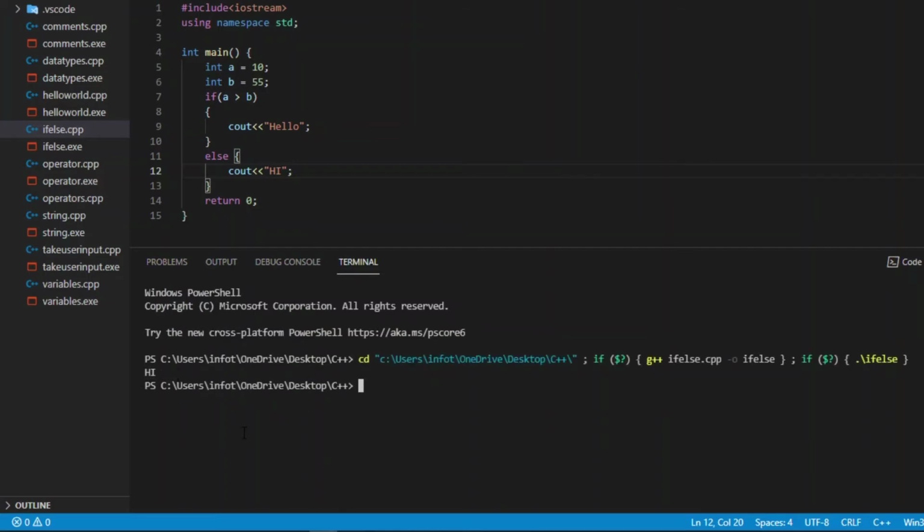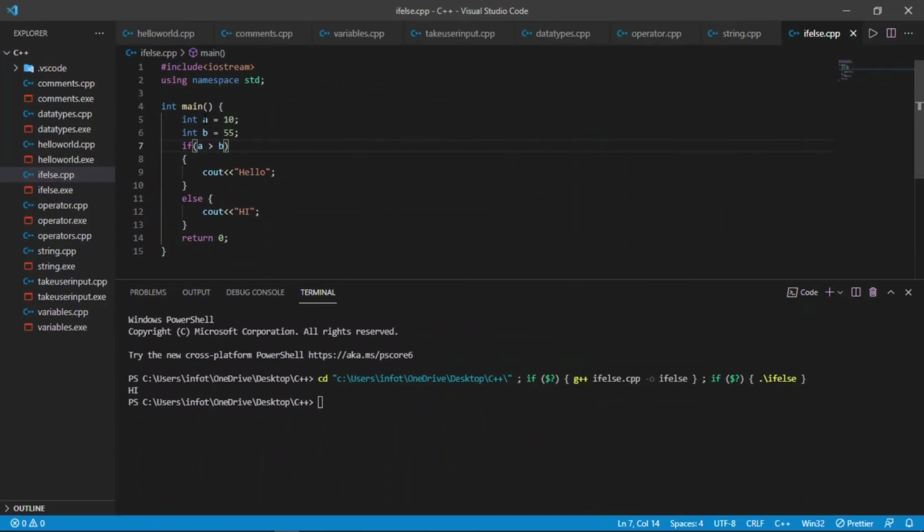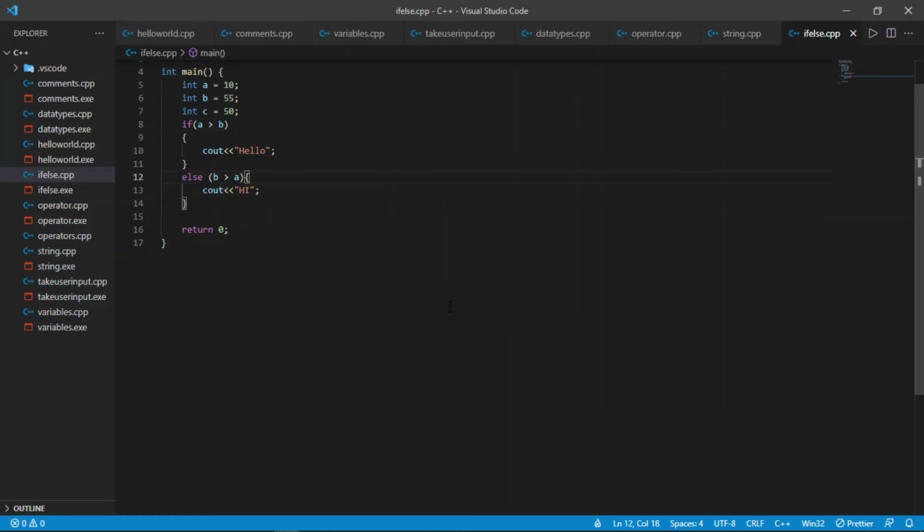So you have seen it. Now you have come to know what an if statement and what an else statement is. So this is all about if and else statements. Now you know what is if, what is else. Now we will use else if.